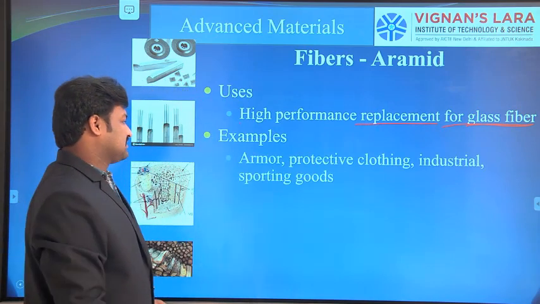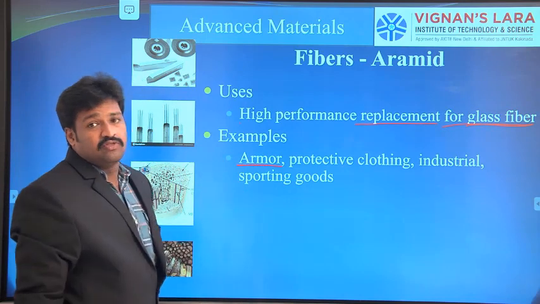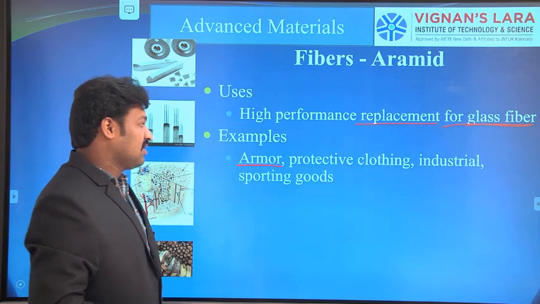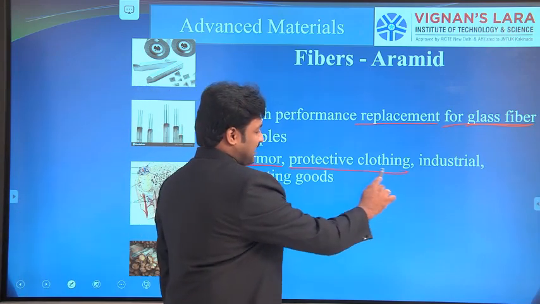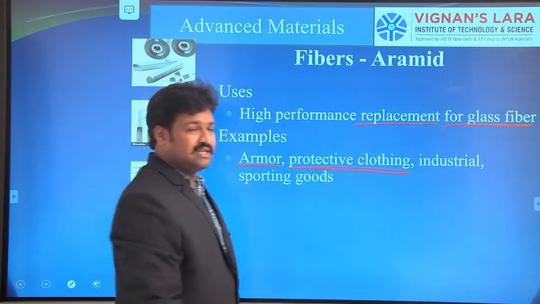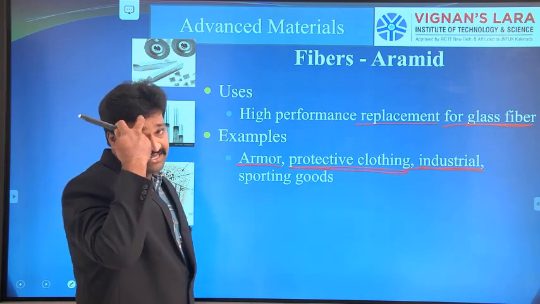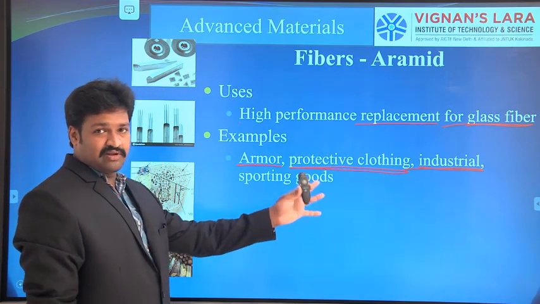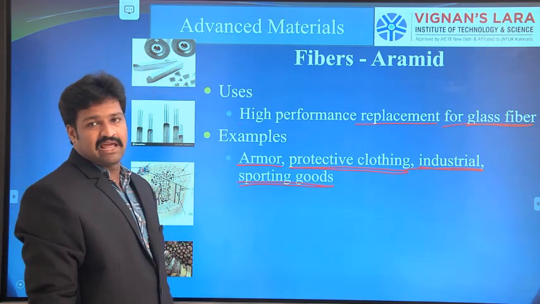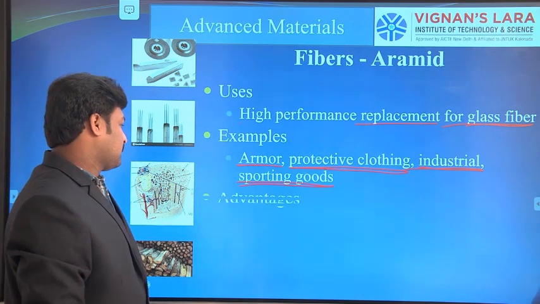Next, examples. These are used for armors. As we discussed earlier, they are highly used in ballistic applications. They are used for armors and protective clothing. They have high impact resistance, so they are used for protective clothing and in industries. For industrial shoes and helmets, Kevlar is used. Similarly for sporting goods also. It means they have high strength and impact resistance. Due to that, they are used in sports applications.